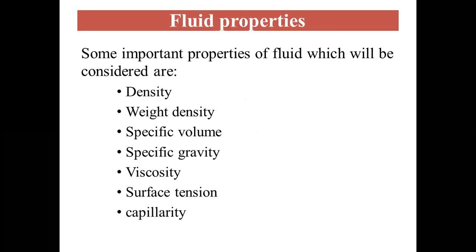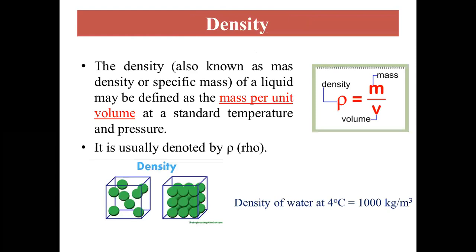Then fluid properties. Here we have around 7 fluid properties, starting from density, weight density, specific volume, then specific gravity, viscosity, surface tension, and capillarity. We will see the definition of each and every fluid property, followed by some GATE problems which were asked in previous year question papers.